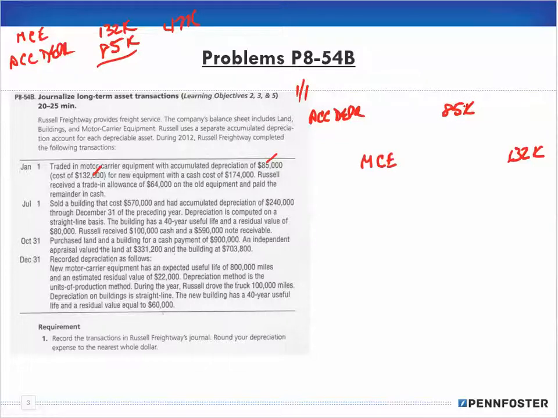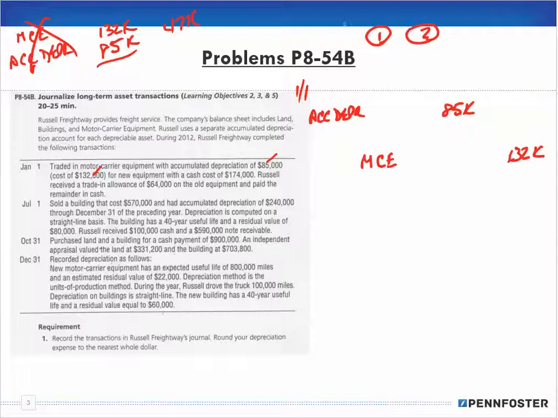Remember I said it's a three-step process. Number one, we get rid of what was on the balance sheet. In other words, we zero it out; we take it off the balance sheet.